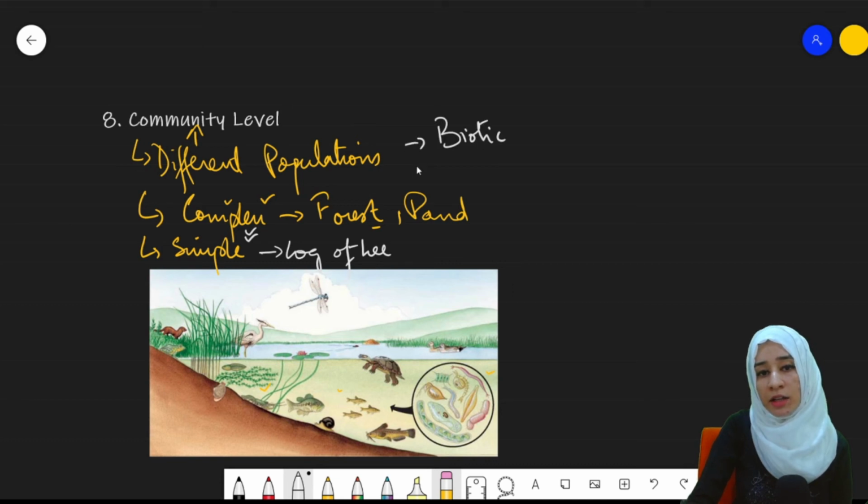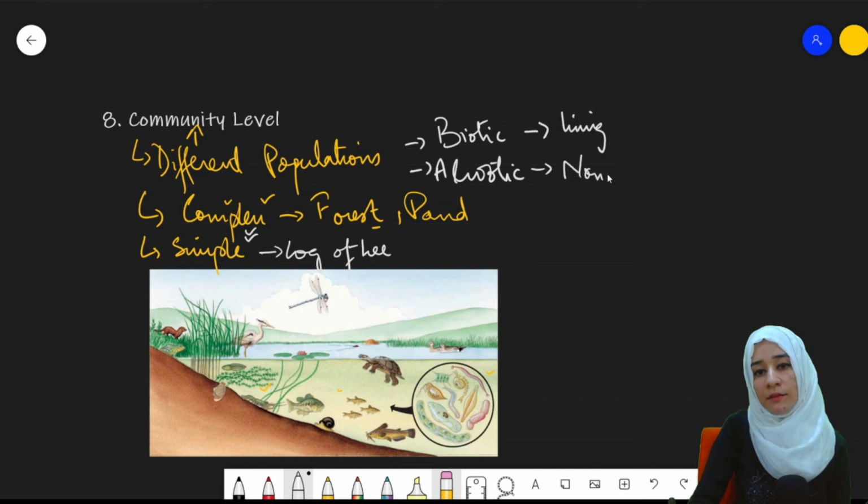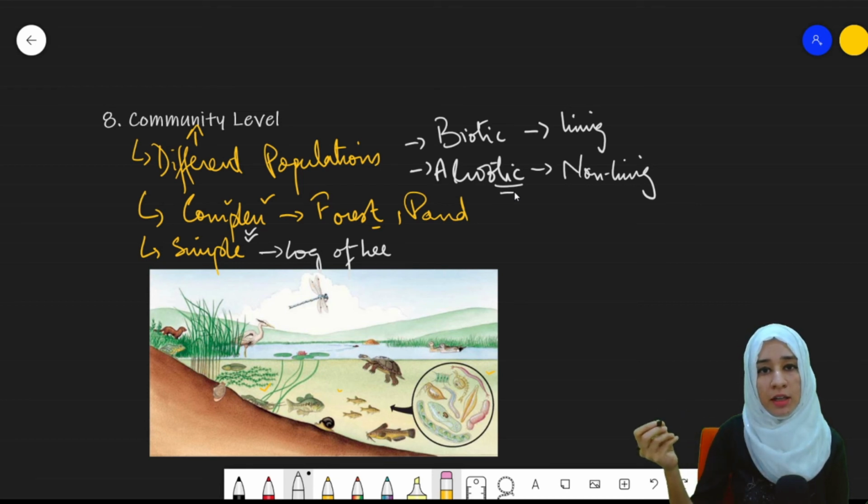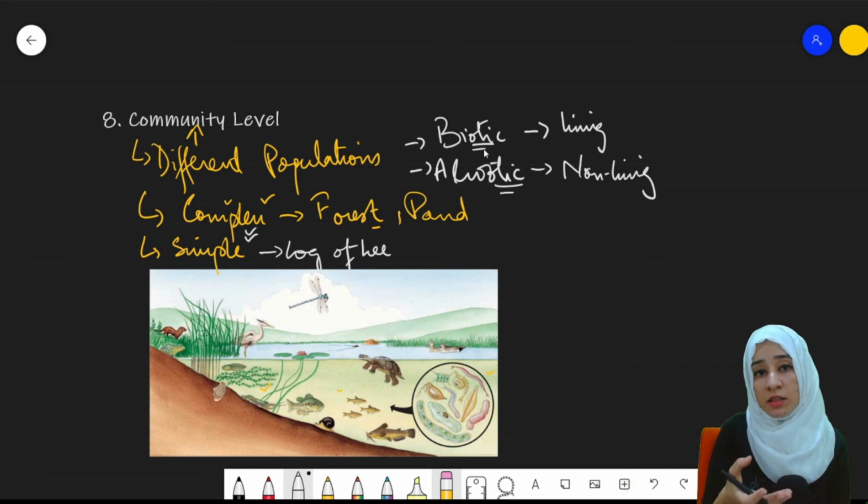Now the biotic and abiotic factors play a major role at the community level. Biotic meaning living, whereas abiotic meaning non-living. In our environment, the abiotic factors are earth, water, soil. Whereas biotic, obviously animals, human beings, birds, a number of different biotic factors are there.